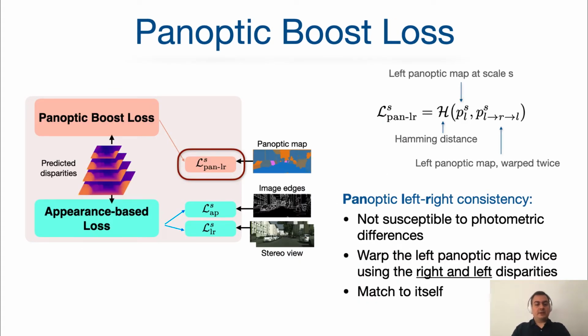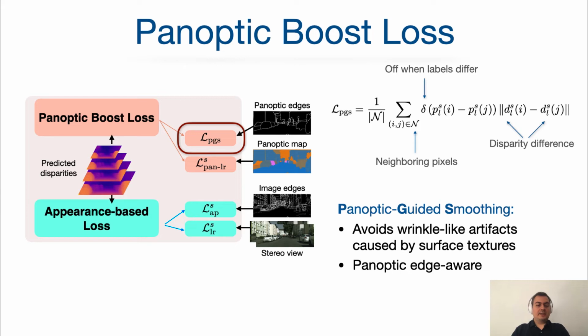First, panoptic left-right consistency ensures the consistency of the left and right panoptic map. The benefit over appearance matching is that panoptic maps are not susceptible to photometric differences from the amount of light reflected. To avoid the need for an explicit panoptic map also for the right view, we instead warp the left panoptic map twice using the right and left disparities and check that the panoptic segment index did not change.